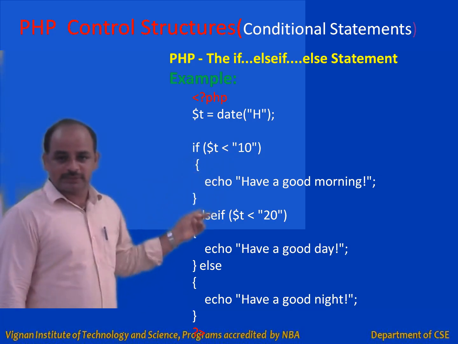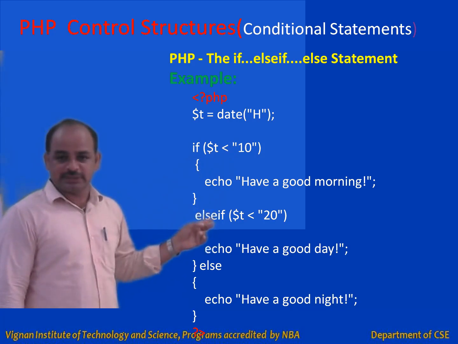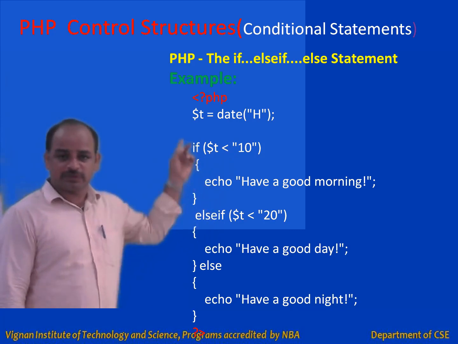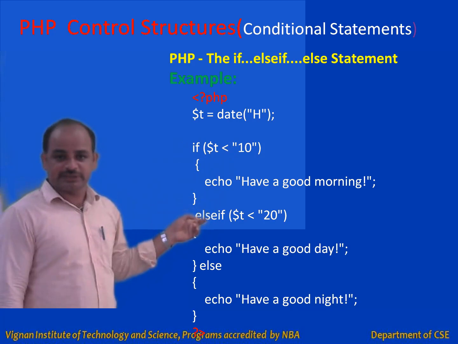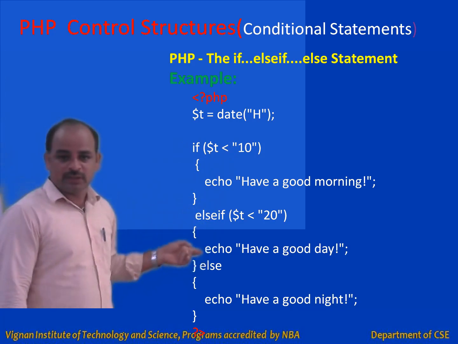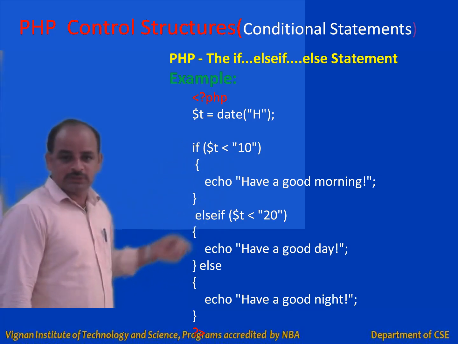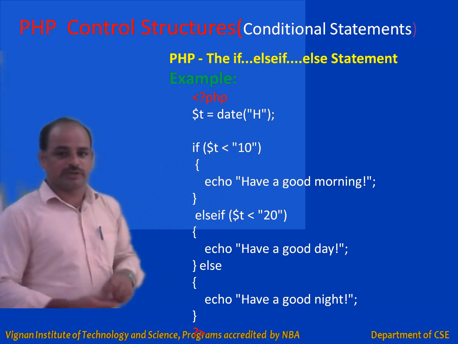Else verify if t is less than 20. When the first condition is false, only then will it verify the second condition. If t is less than 20, have a good day. Else, if both conditions are false, then go for echo good night.